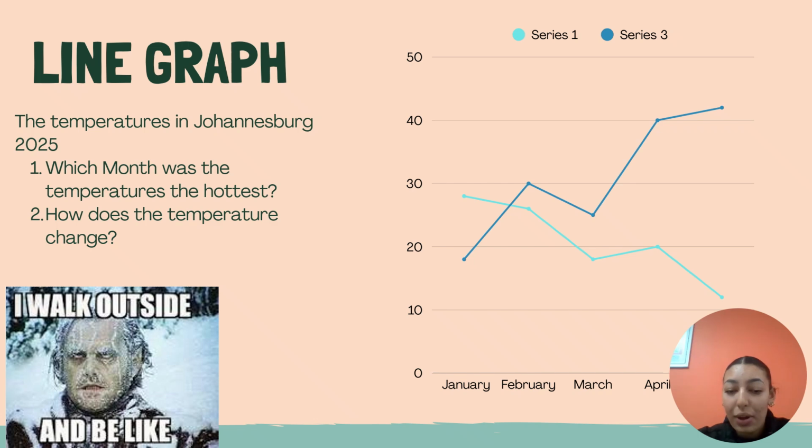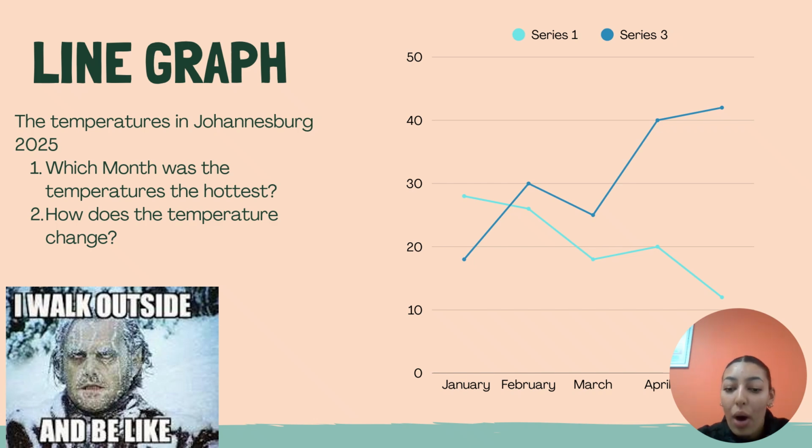Okay, now we're going to talk about line graphs. As you can see, I've drawn up a line graph. Because it's been a bit cold, I put the meme at the bottom here that says I walk outside and it's very freezing sometimes. The weather's been a bit cold. I hope everyone's staying warm at the moment. It shows the different temperatures in Johannesburg 2025 for January, February, March, April, and May.